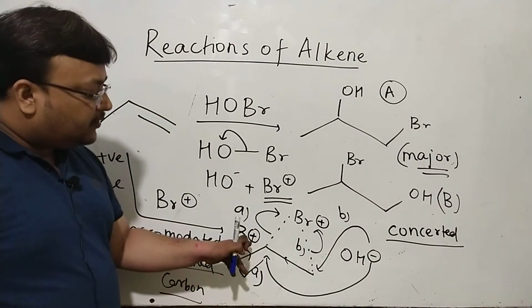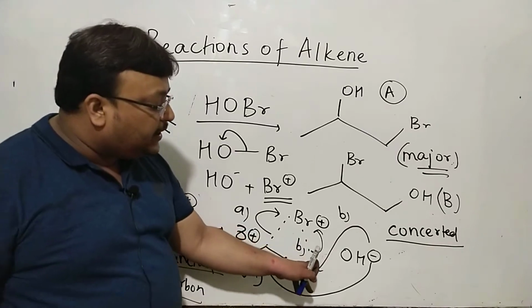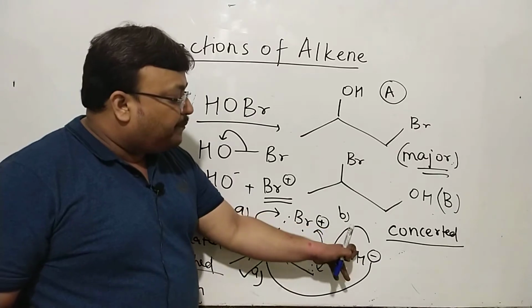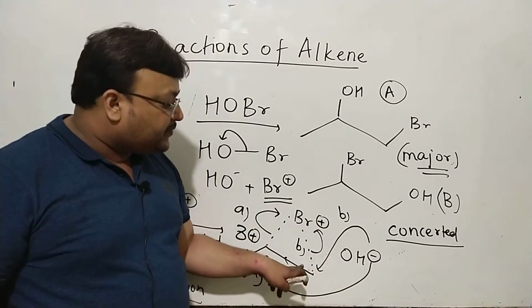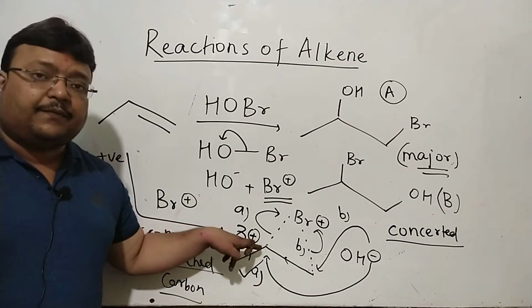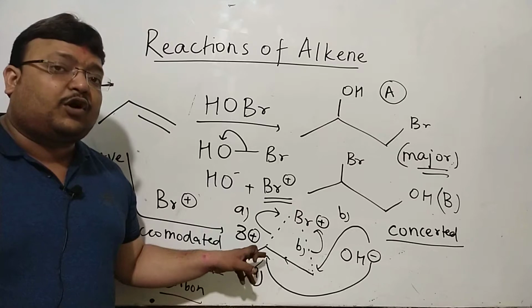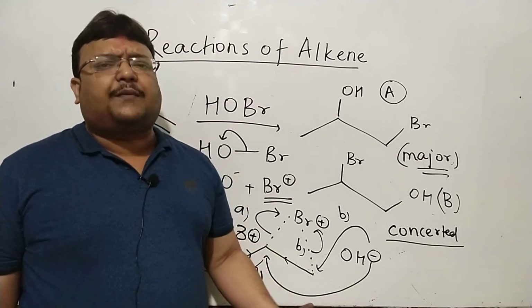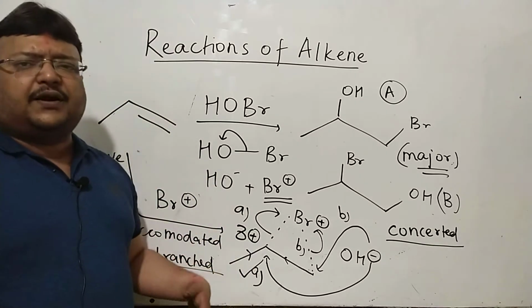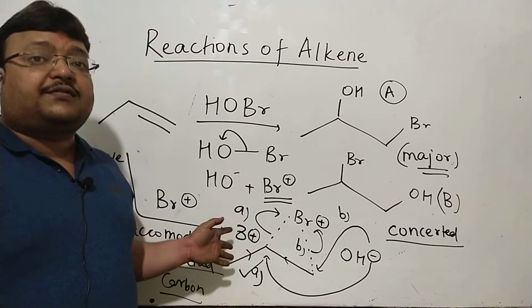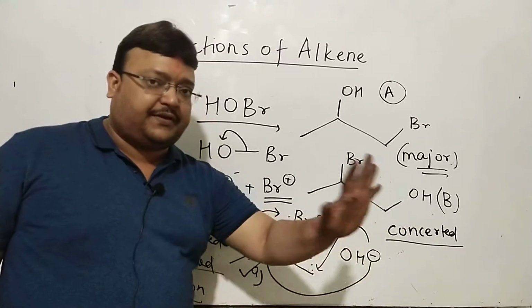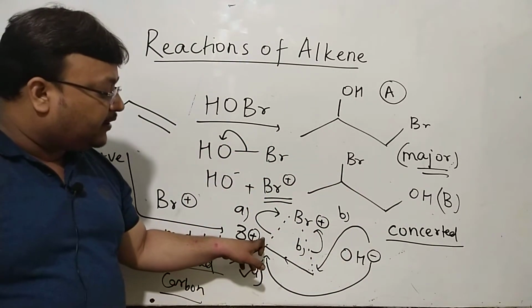So in A, there is some positive charge possible here. Naturally in B, if this starts happening before this happens, if again bond formation is preceded by bond breakage, between positive here and positive here, you will prefer positive here. You will prefer positive on a 2-degree carbon than a 1-degree carbon, whether it's a carbocation or any small amount of positive charge. It's not a carbocation. It's some delta plus, because the bond has started breaking before the bond is being made, although the two are supposed to happen in the same step. You will prefer positive here than positive here.